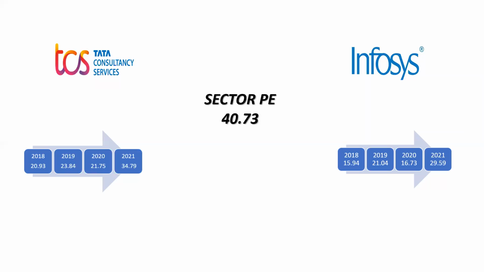And we can see the P ratio is increasing for both companies. In recent times, TCS has a P ratio of 34.79, which is closely related to the total IT sector P. That means TCS is one of the leading organizations in the IT sector. Infosys is also near about 30, which is not so close to the IT sector, but it comes to the second position.